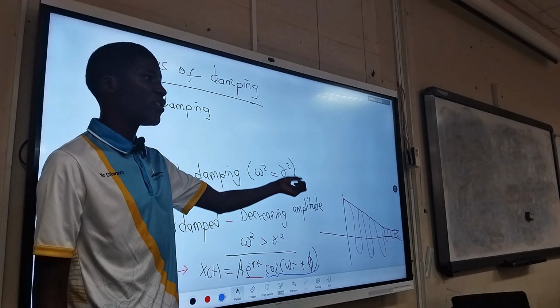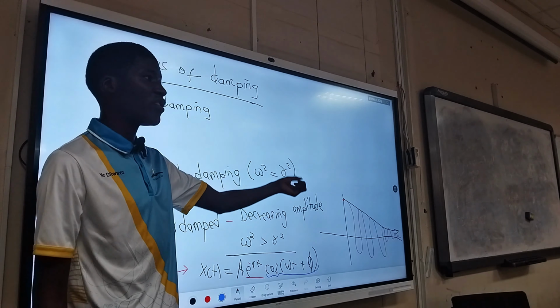With a general equation, x at t equals (A t plus B) e to the power of negative damping coefficient times t. Here, this one is critical damping.